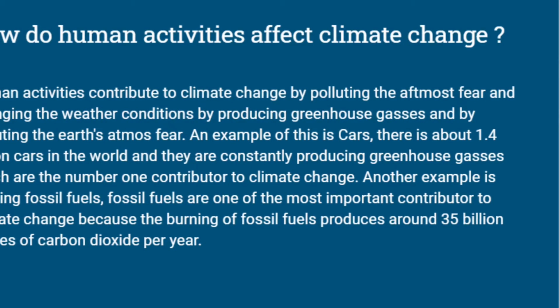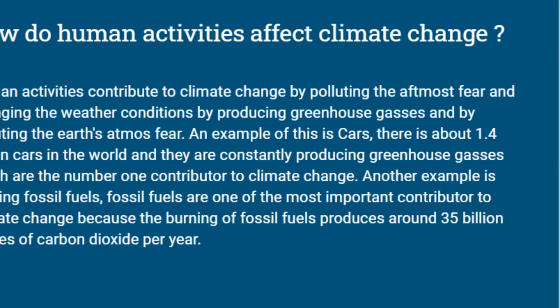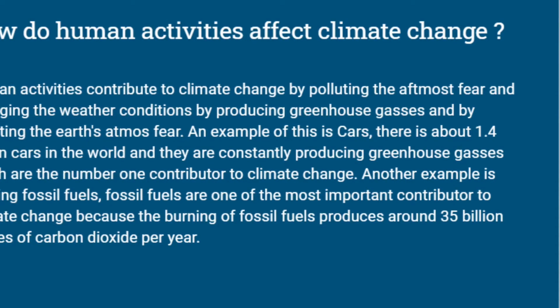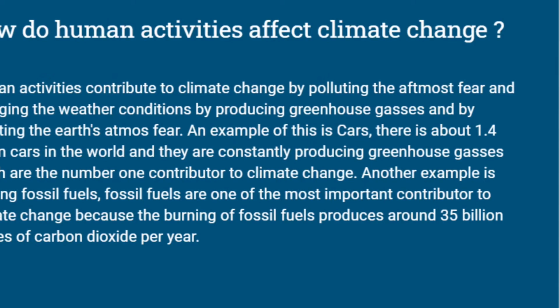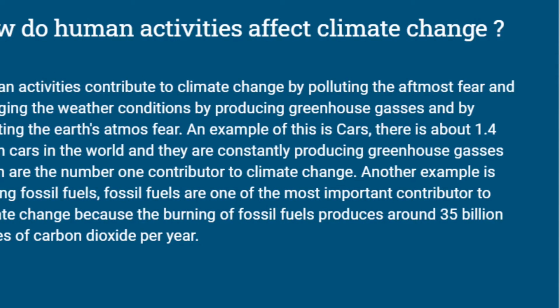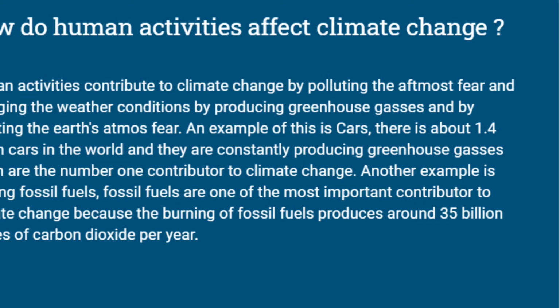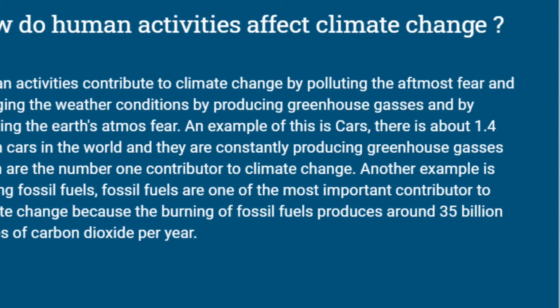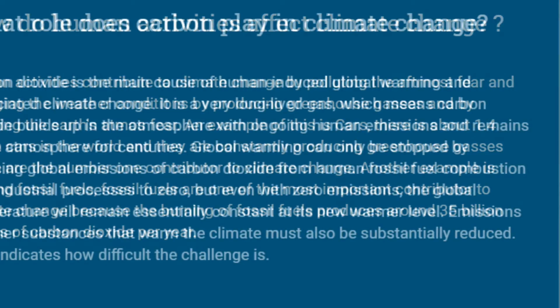Another example is people burning fossil fuels. Fossil fuels are one of the most important contributors to climate change because burning them produces around 35 billion tons of carbon dioxide per year, and carbon dioxide is the number one thing that causes climate change.